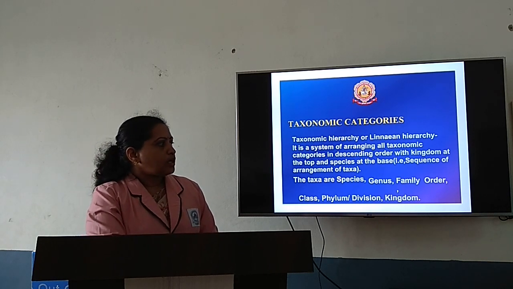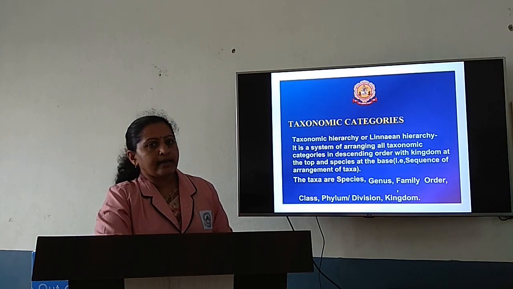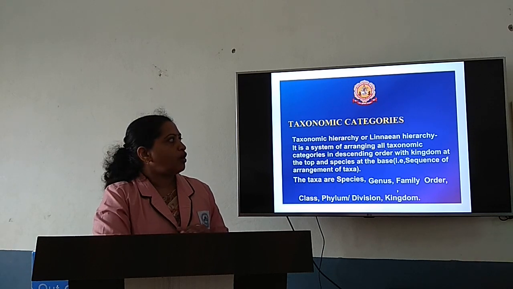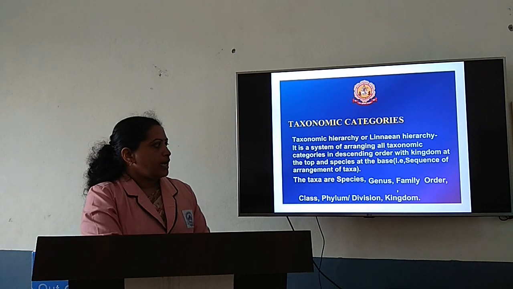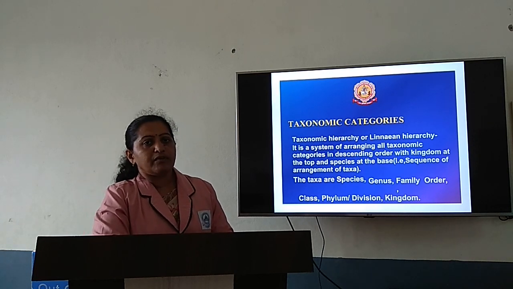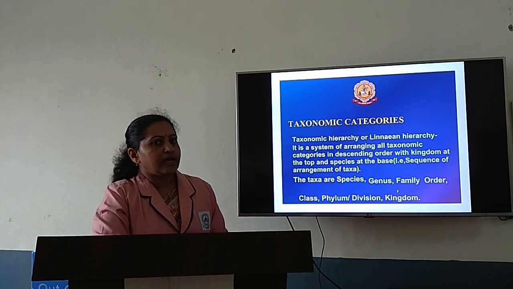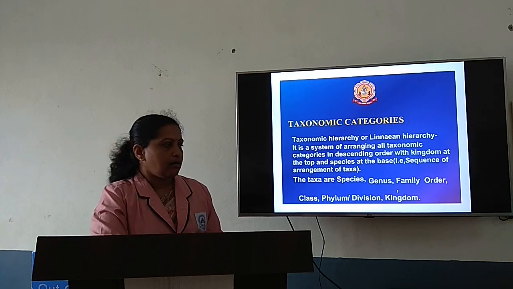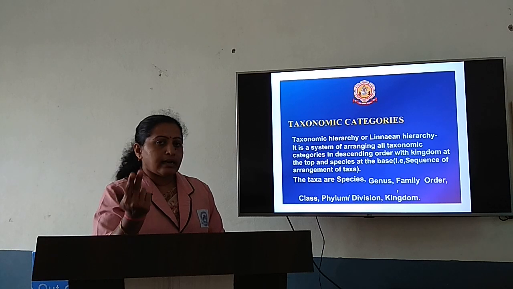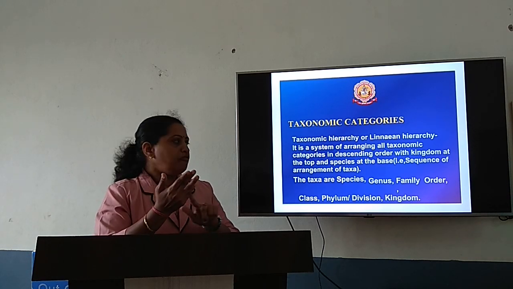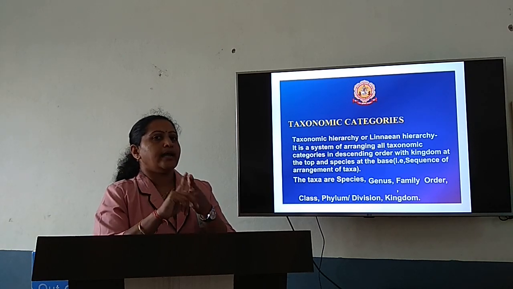Let us see what are those different types of taxa that are used for categorizing or classifying an organism. There are certain taxa that we use to categorize or classify an organism. They are kingdom, phylum or division, class, order, family, genus and species.